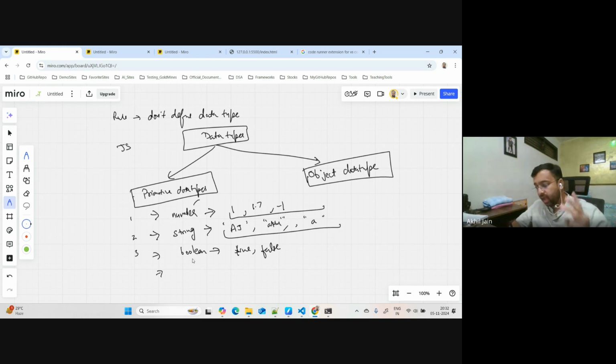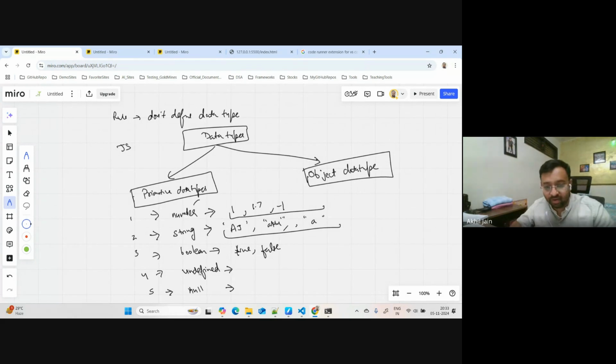These 3 you should be knowing, and the 4th one which you should know is called undefined. You will ask what this is. Undefined is a data type, actually, yes. What does undefined mean? Something which you have not defined. I'm sure it's not clear right now, so no worries, I'll answer that part. There is one more, called null. So null is the fifth data type which we have in JavaScript. So 4 and 5.